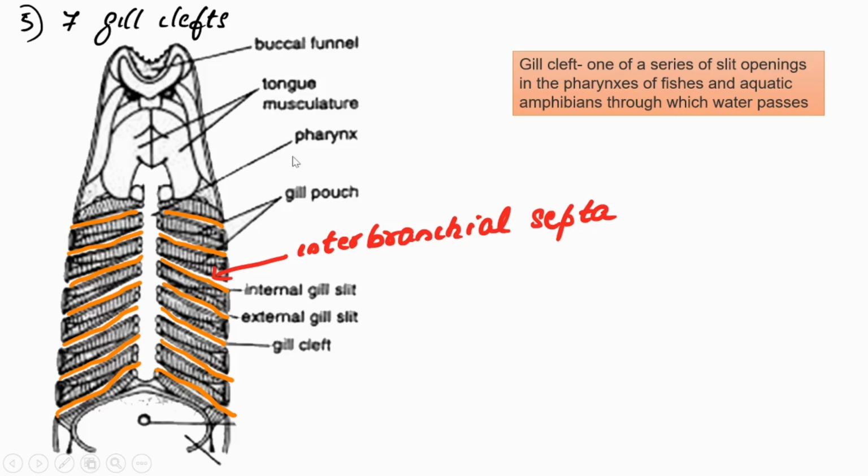So 7 clefts we can see: 1, 2, 3, 4, 5, 6, 7. And all these clefts are separated by interbranchial septa. Septa means a small membranous partition is present for separating each cleft from the other.